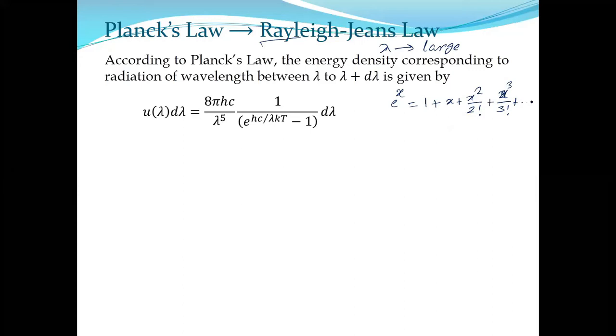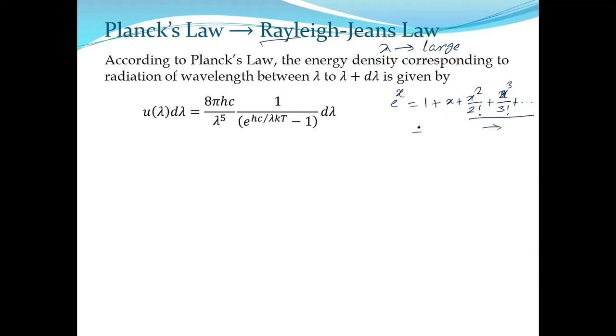Now if x is very small, that means it is a fraction, of course, then what about x square by 2? It is also very small. What about x cube by factorial 3? Also very small. So all the quantities from this point onward will be very, very small.